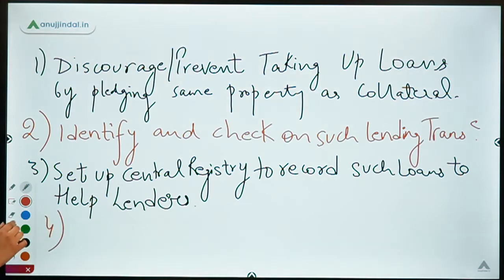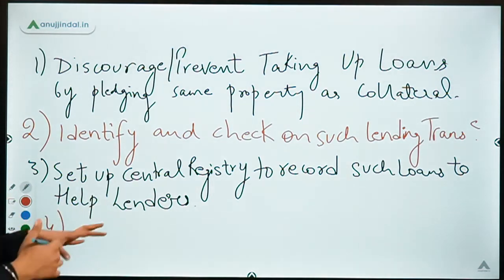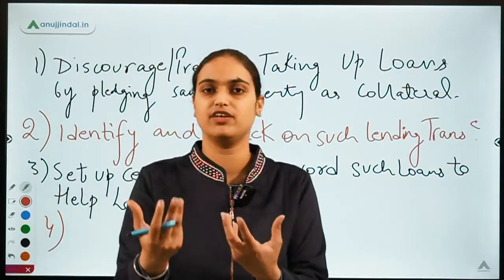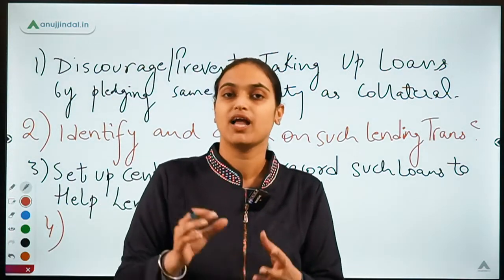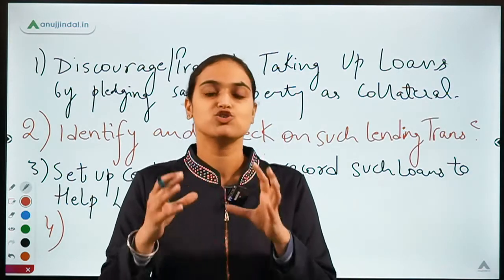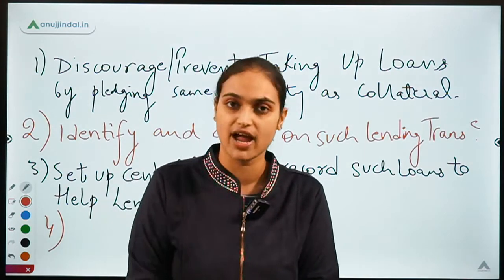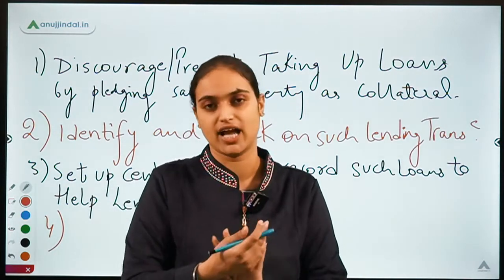Now, the next objective. Again, here we talked about helping the lenders. If a lender has given a loan to someone against some property, but that person is not able to pay back the money, he can enforce his security interest. He can take the right over that property and may sell it.